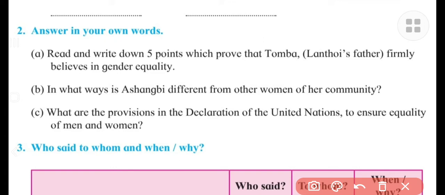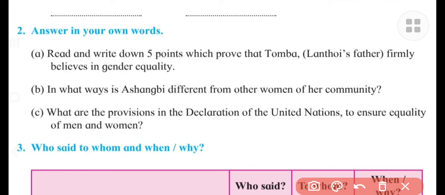Second, equal participation in political and economic decision making, definitely. Just like 50% of the population is women, therefore whatever political rights and economic rights are enjoyed by men, the same kind of rights women should get. And they should also get equal opportunity in the decision making process of politics and economics.